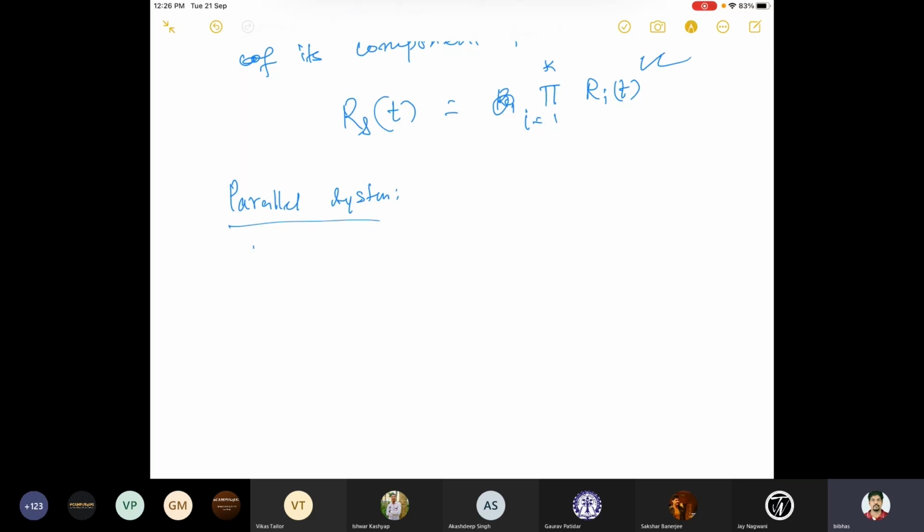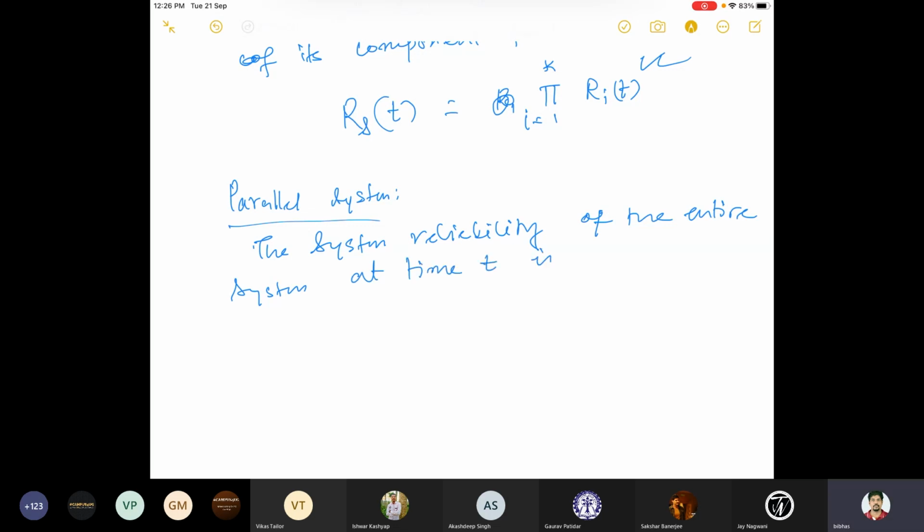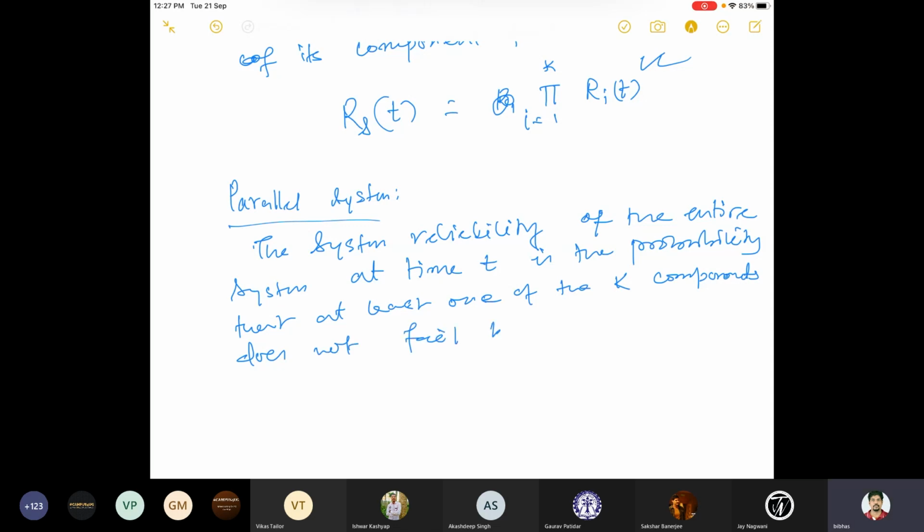So the system reliability, R_S, of the entire system at time t, is the probability that at least one of the k components does not fail before time t.